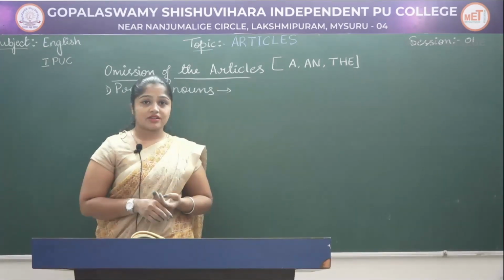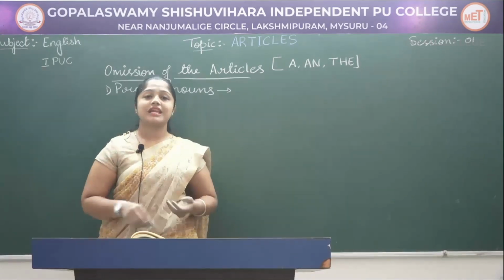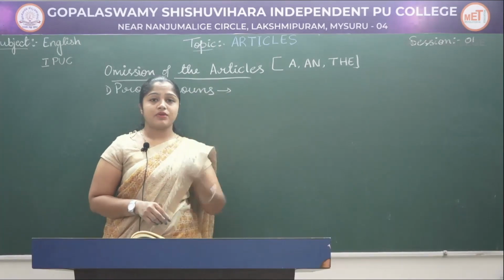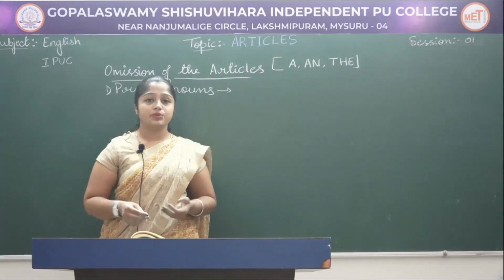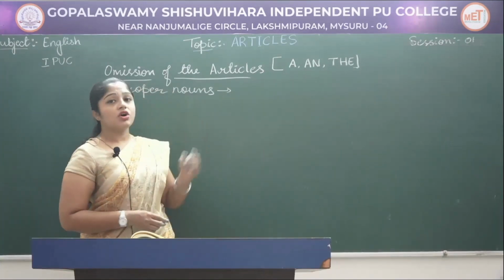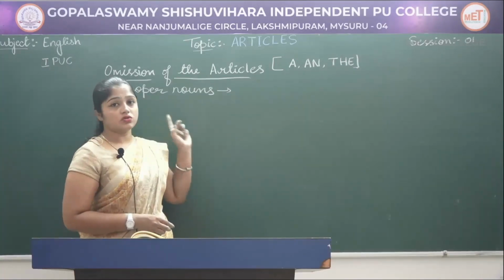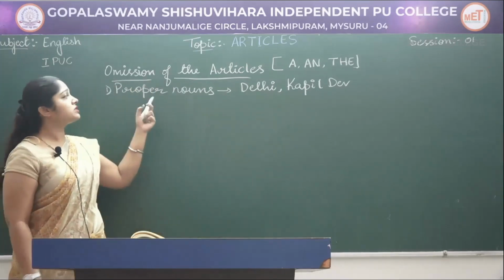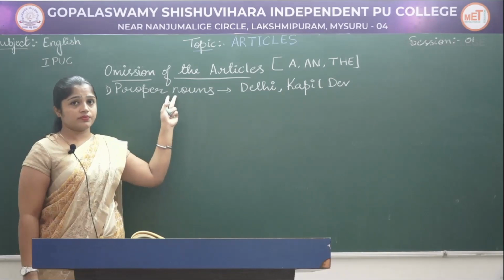Bill Gates: it is just Bill Gates, not a Bill Gates, the Bill Gates or an Bill Gates. For example, my name, Arpana: it is just Arpana, not the Arpana, a Arpana or an Arpana. Other examples are Delhi and Kapil Dev. So we have to avoid using any articles before proper nouns.